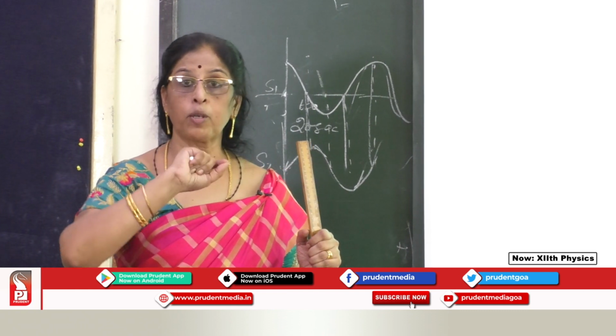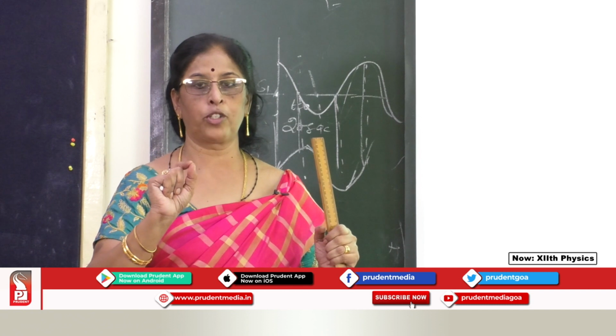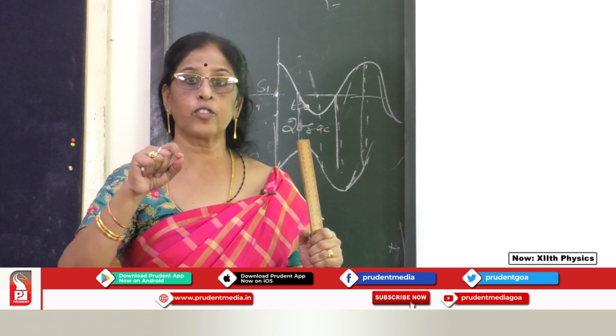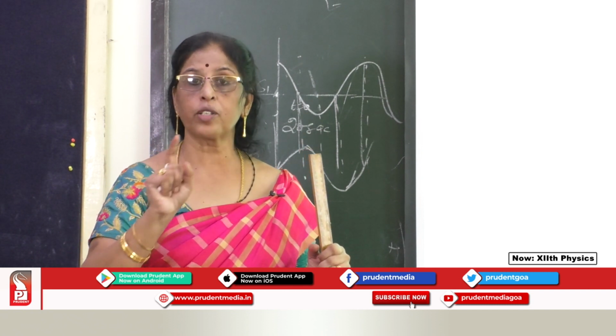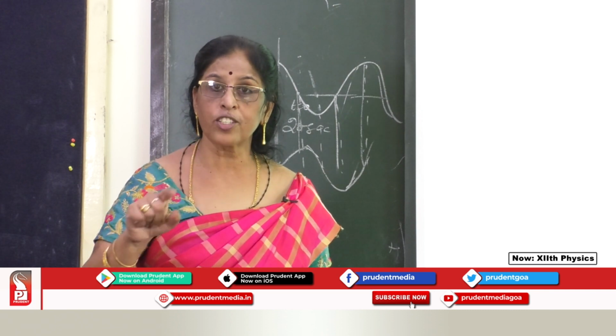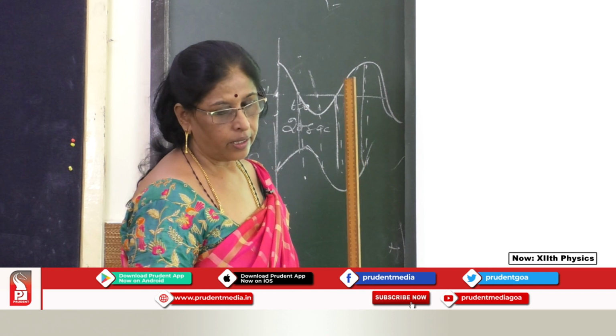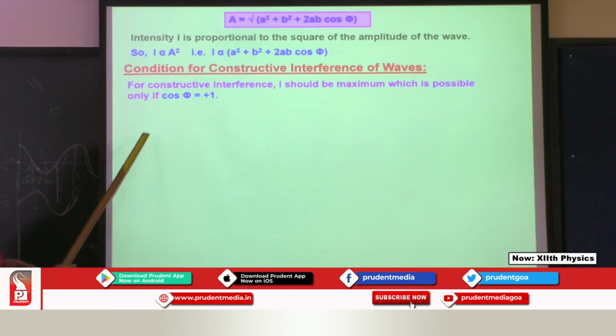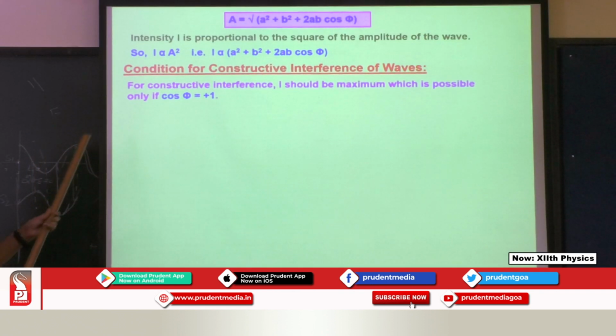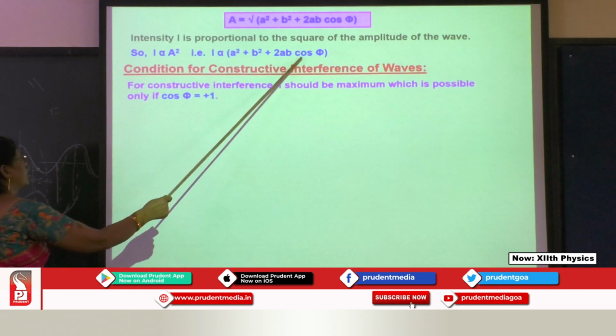So it becomes a bigger wave of higher amplitude. When a crest and the trough meet, the difference of the amplitude is the resultant wave. Okay, so this is what we have over here. For coherent sources only, we have cos phi is equal to 1.